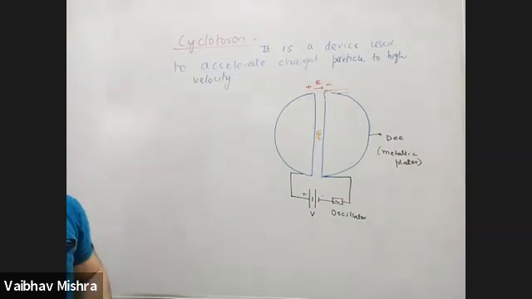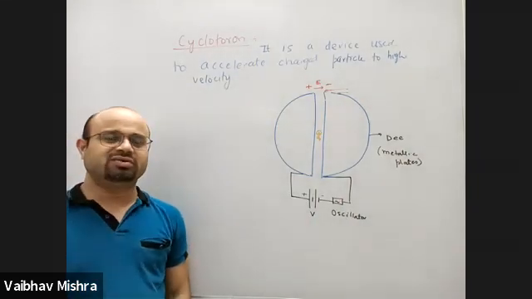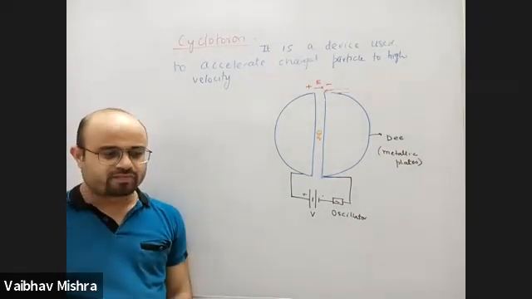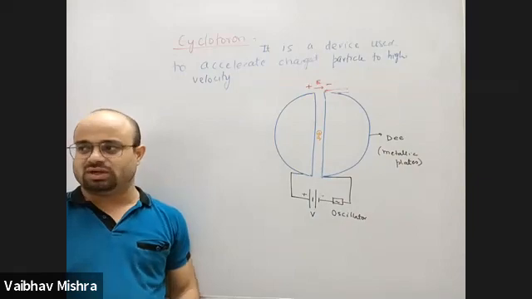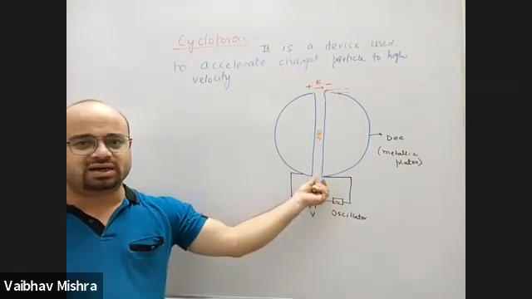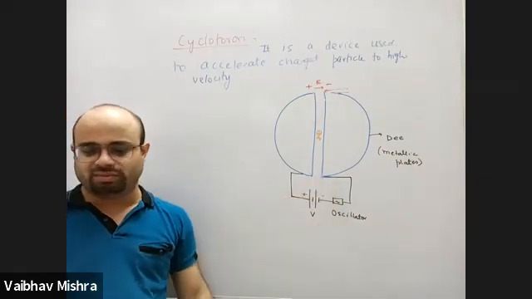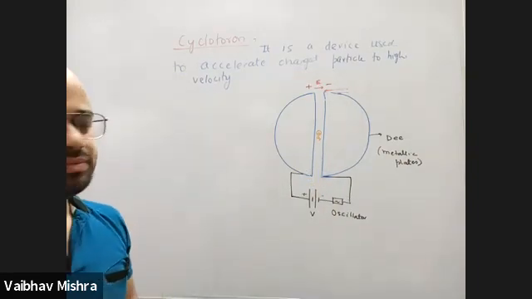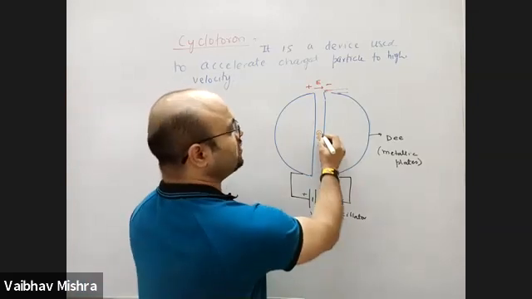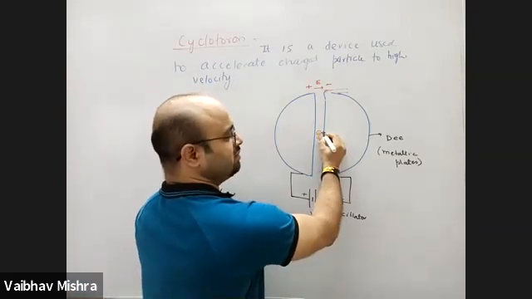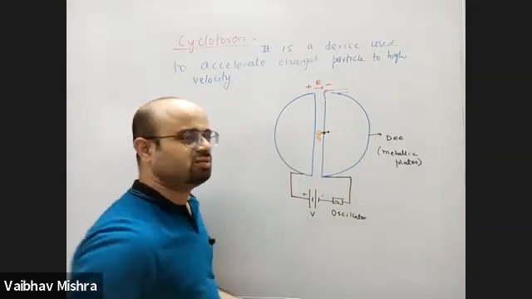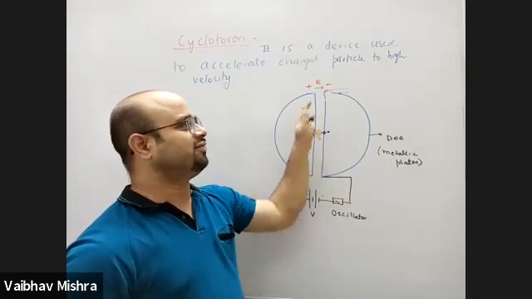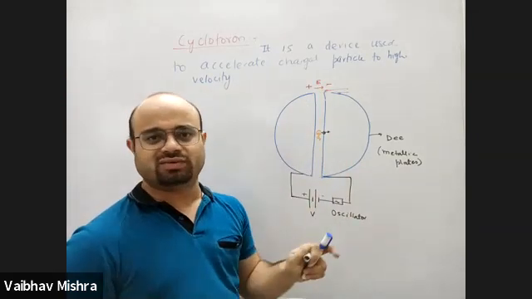Why is this electric field going to be very strong? Because the gap is very small. E is equal to delta V by delta r. The smaller the gap, the more will be the strength of the electric field. Because the particle was at rest, due to the electric field there will be a force, acceleration, and it acquires velocity.